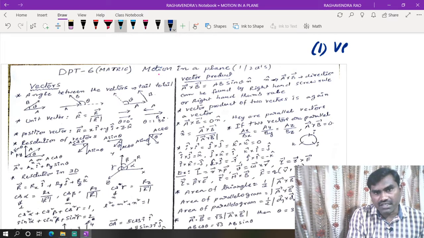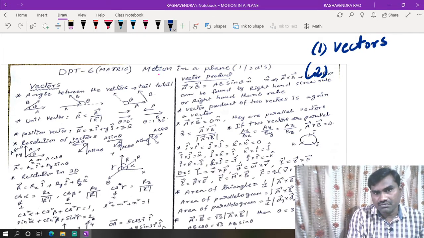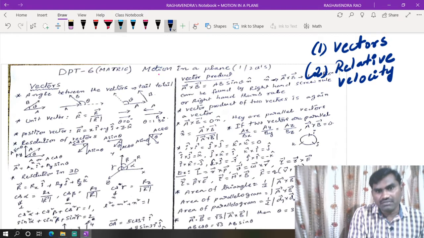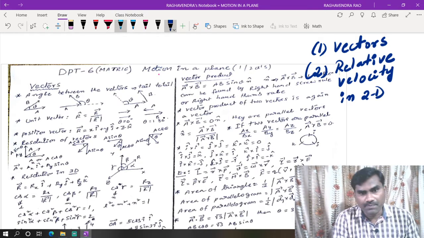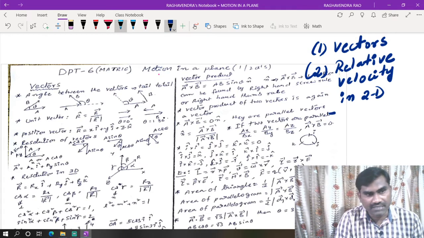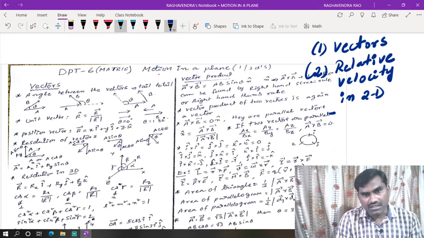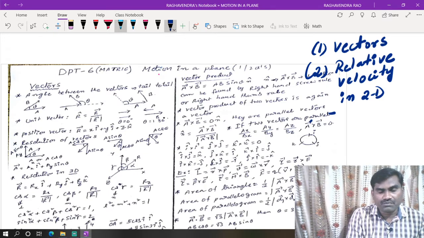Part 1 we can take as vectors. In part 2 we can take relative velocity in 2 dimensions. Here we have two types of examples: riverboat numericals and the rain and umbrella case. And the third one is projectile motion.